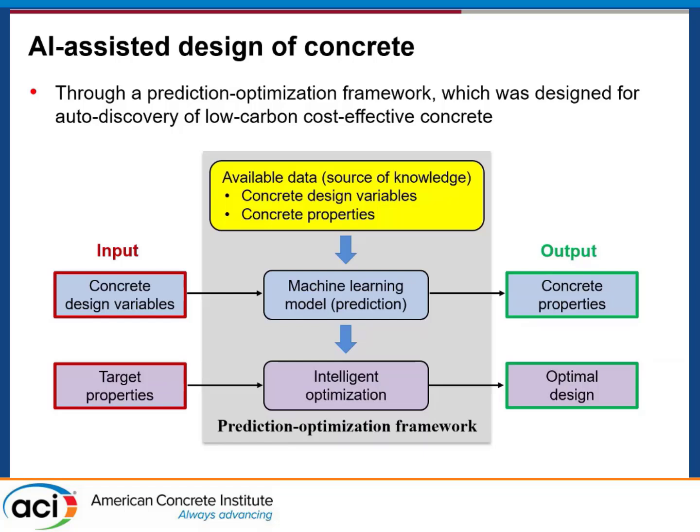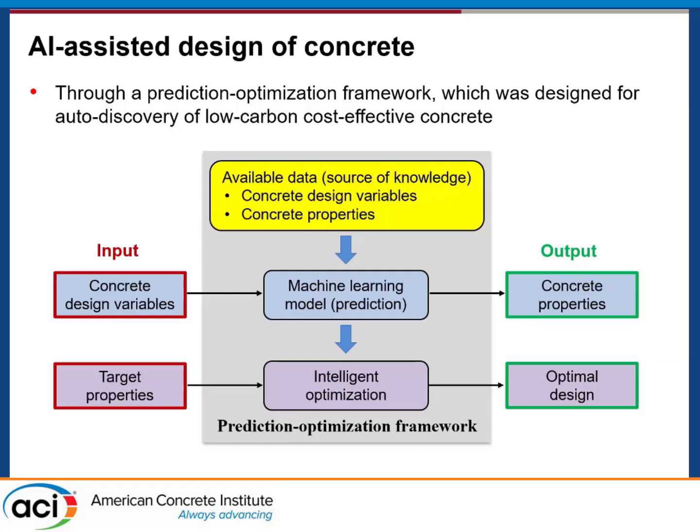And then based on this relationship, we can do optimization. We can use existing optimization methods. We can specify some target properties and apply some constraints. For example, we want to make sure the compressive strength reaches 120 megapascal or 18 KSI at 28 days. And then we perform the analysis.